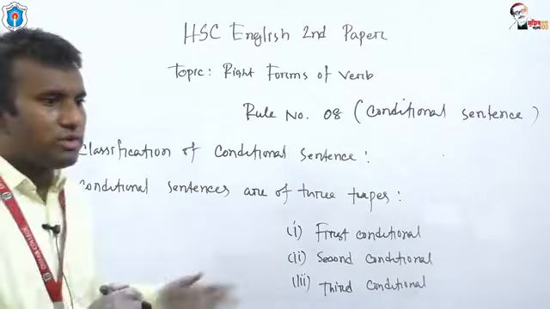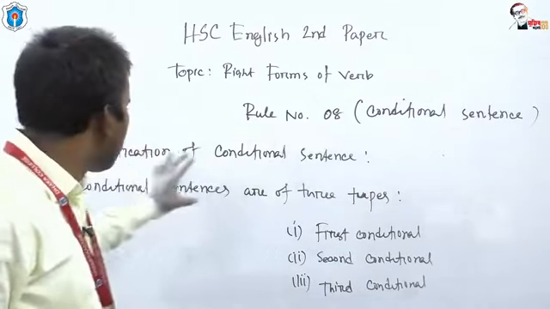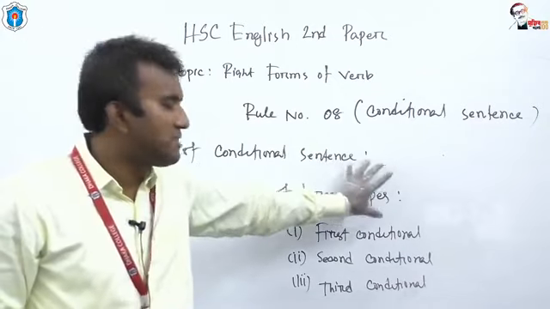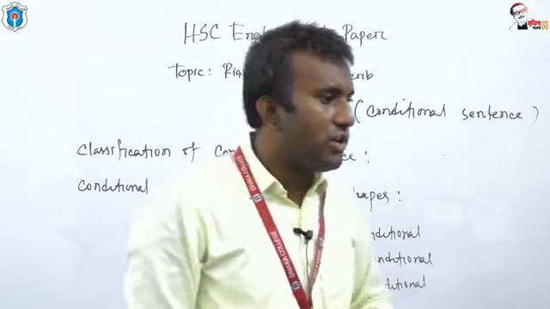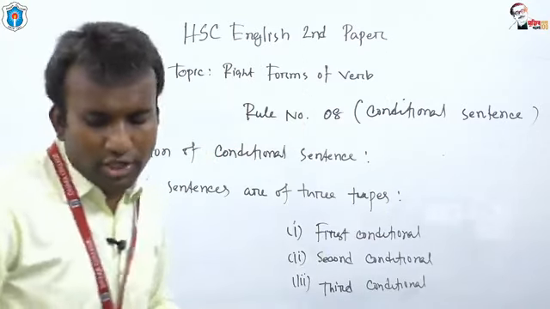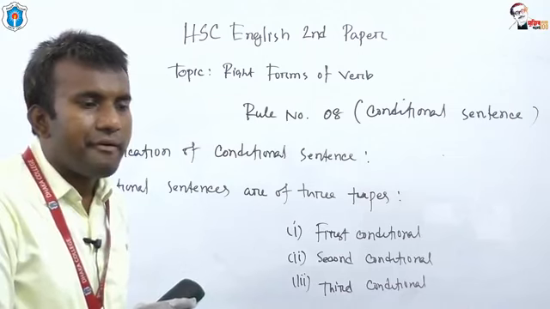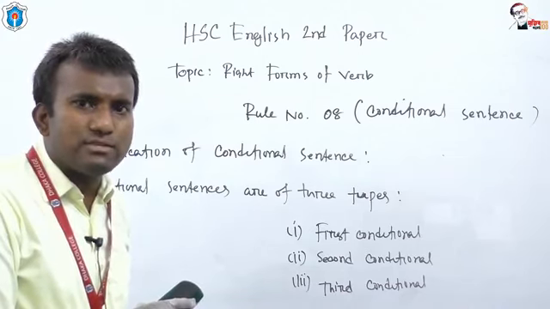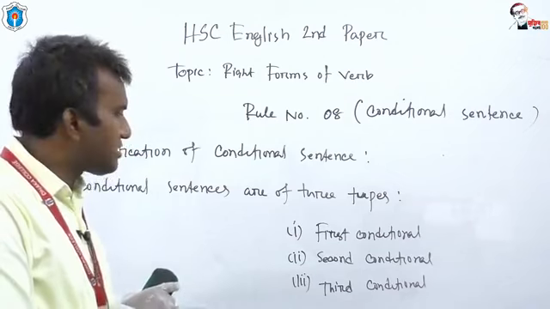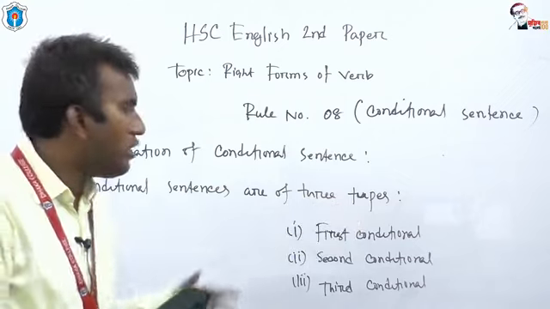Look at the board, dear students. Classification of conditional sentence. Conditional sentences are of three types: first conditional, second conditional and third conditional. Clear to you? Have you written, my dear students? Okay.